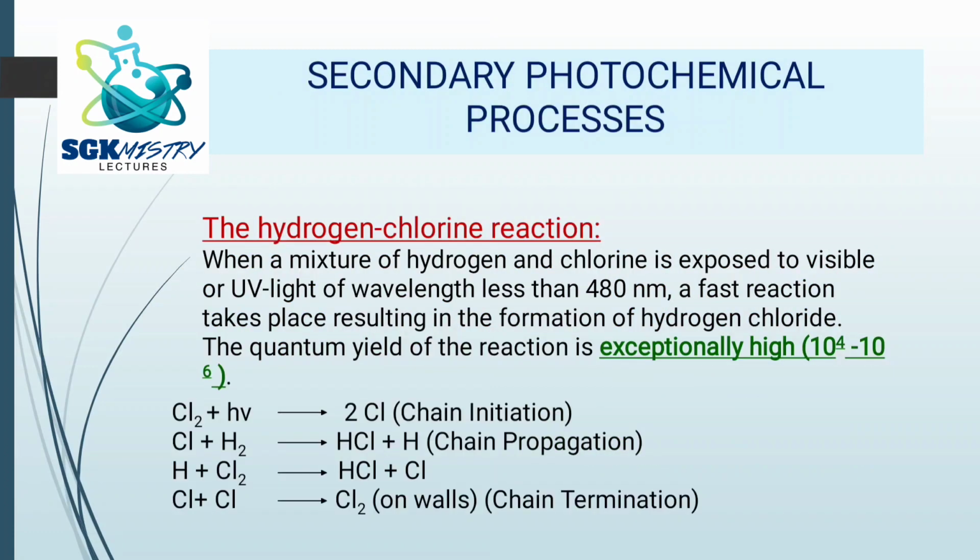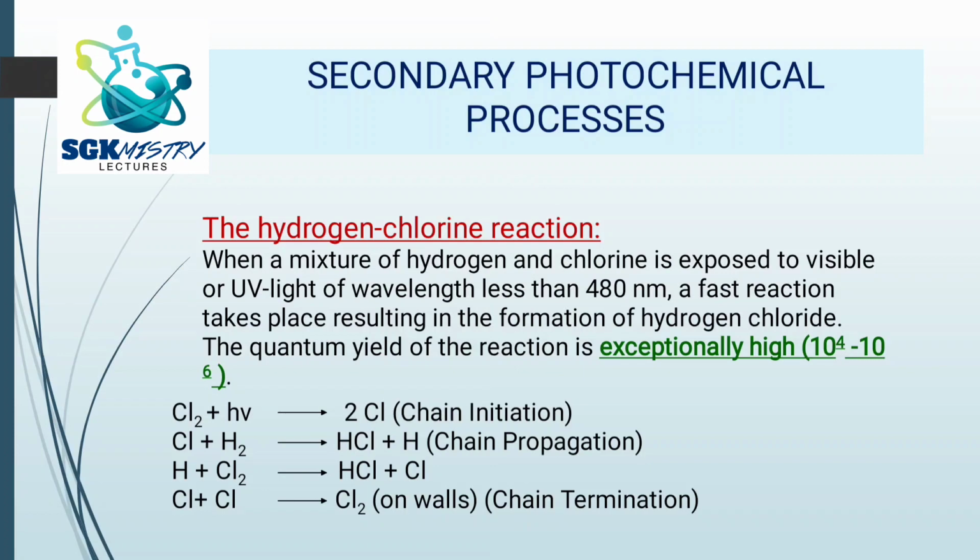Now, let us try to understand a little more detail about these secondary photochemical processes. Let us take an example of hydrogen-chlorine reaction. So when a mixture of hydrogen and chlorine is exposed to visible or UV light of wavelength less than 480 nanometer, a fast reaction takes place.